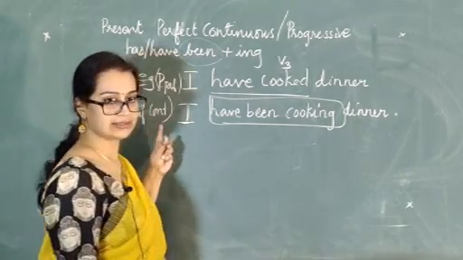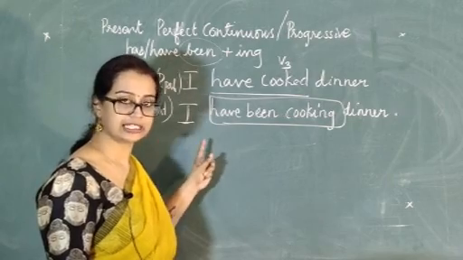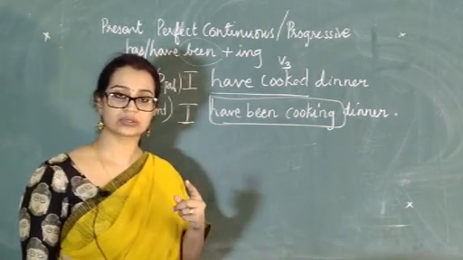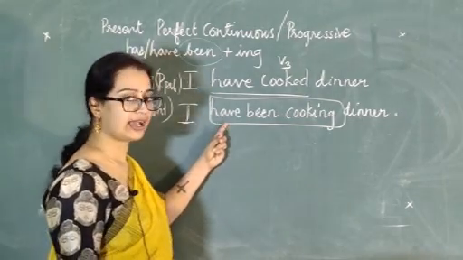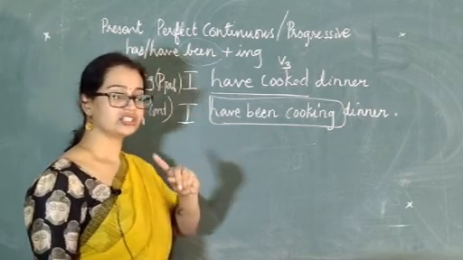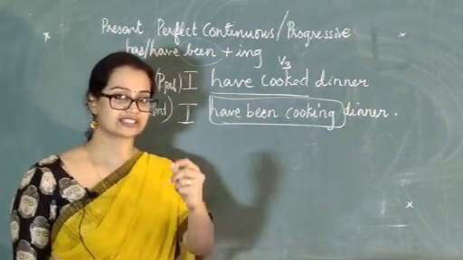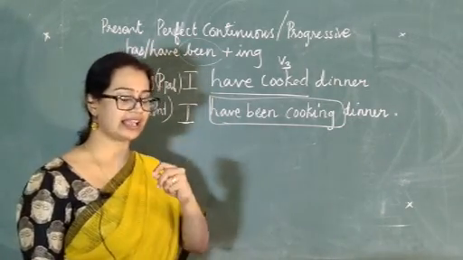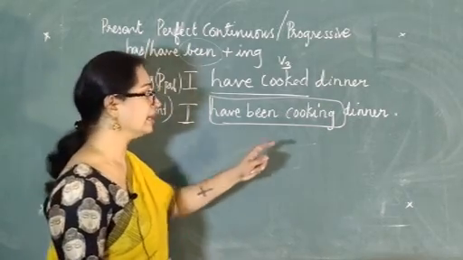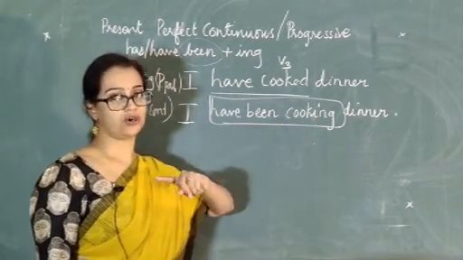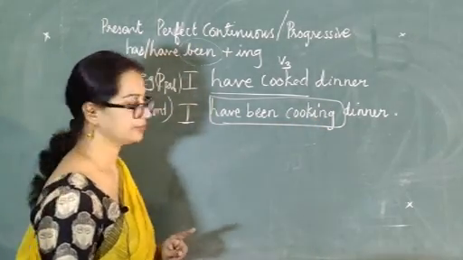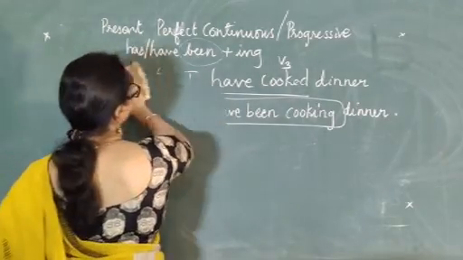But in the second one, present perfect continuous, the rule changes. What is the rule there? The rule is have or has with one more verb, an extra verb, which is been. Has been or have been plus the ing form, the continuous form. Clear? Okay.